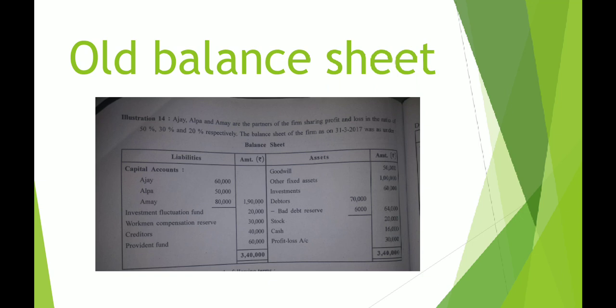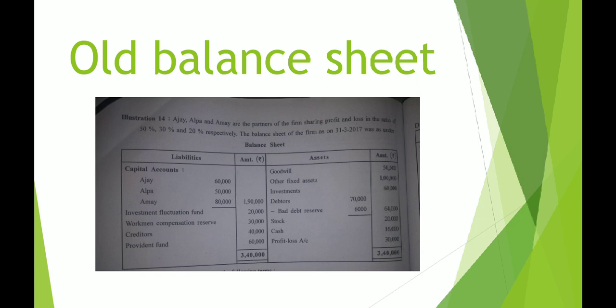You should be able to understand this much. The balance sheet of the firm as on 31st March 2017 was as under. You should pay attention to where I am reading. This is the reason I am reading it very slowly.